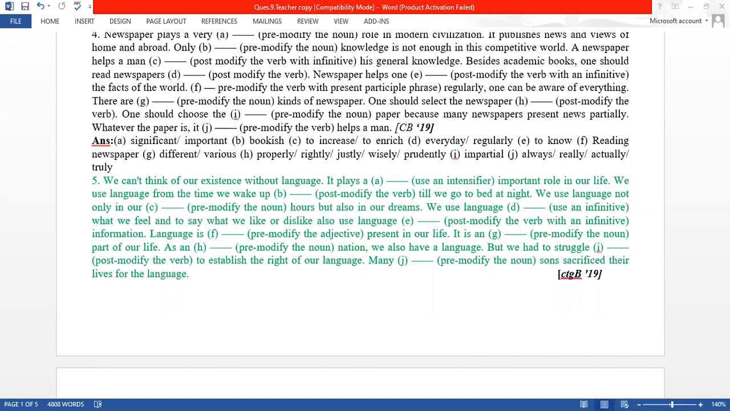As an independent nation, we need an adjective. Independent nation, we also have a language, but we had to struggle hard. Pre-modify the verb, that means we need an adverb. The answer of I number is hard, H-A-R-D, hard, to establish the right of our language. Many brave or valiant sons sacrificed their lives for the language. Okay, solve it now.